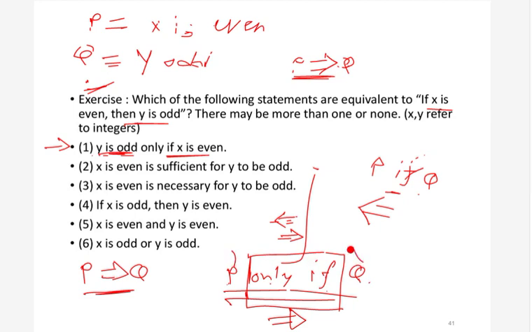So for example, what will be this statement? Only if is in the middle, so we can replace this only if by forward implication. And this side, y is odd is basically q, and x is even is p. So basically this first statement is actually q implies p. This is not p implies q.